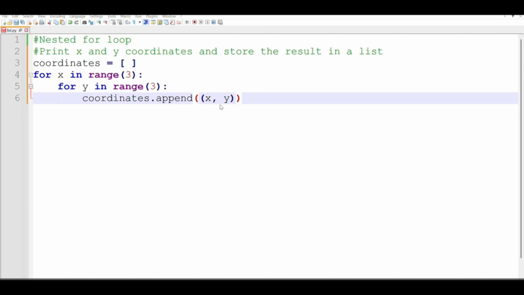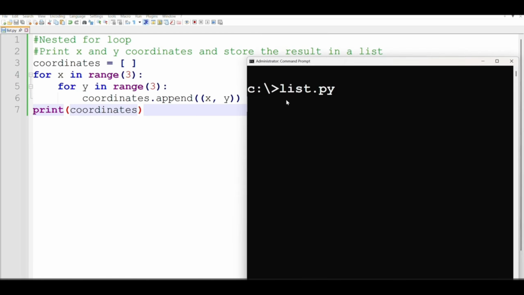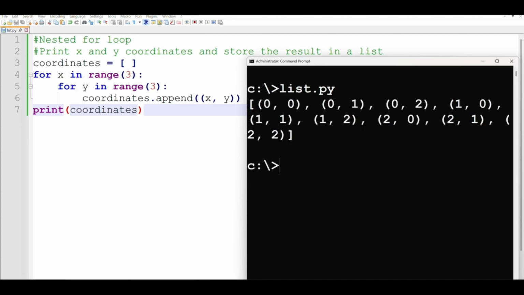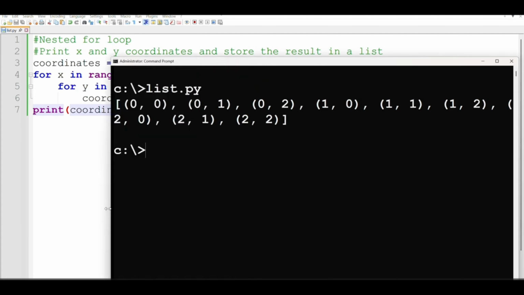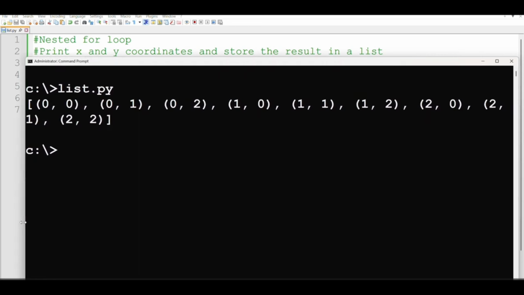So let's do that in the code and print to see the results. Here we want to print our results and view them on the screen. Then in my command prompt, I'm going to run my Python code, which is saved as list.py, and hit the enter key so that you can see the output. Let's expand the screen to see our output. So I'm expanding the command prompt.